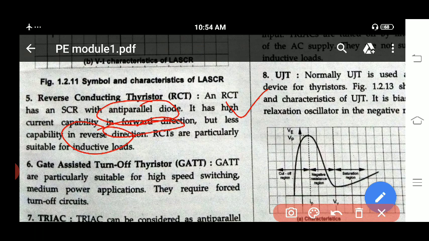Next we will come across GATT, gate assisted turn off thyristor. GATTs are particularly suitable for high speed switching and medium power application. They require forced turn off.